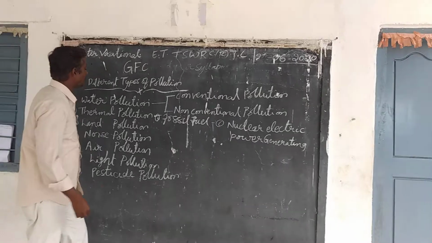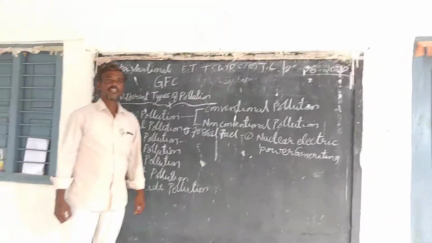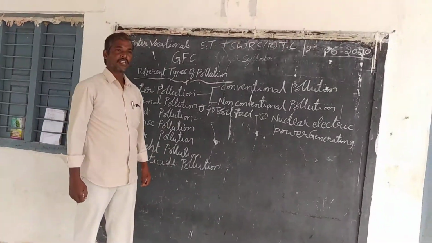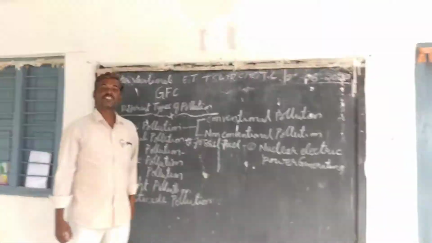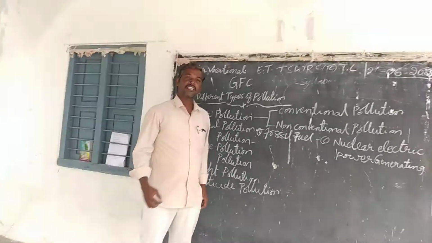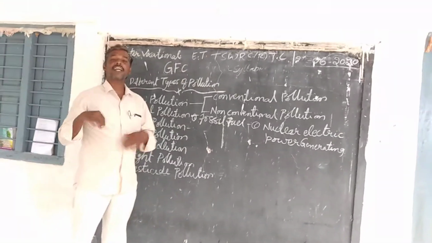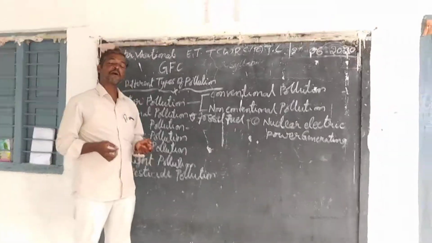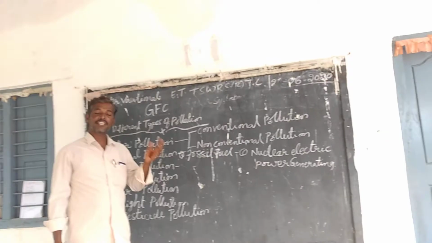Other one, land pollution. Nowadays, for more production, the farmers are thinking innovatively with science, because of population. In our country and other countries, the population is increasing, but the land is not increasing.